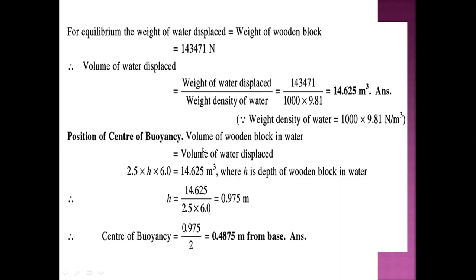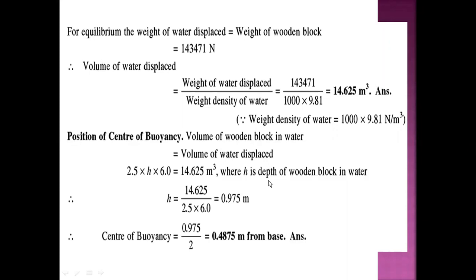Now the position of center of buoyancy. The volume of the wooden block in water is equal to the volume of water displaced by the block itself, which is equal to 2.5 into h into 6, which is equal to 14.625 meter cube, where h is the depth of the wooden block in the water.